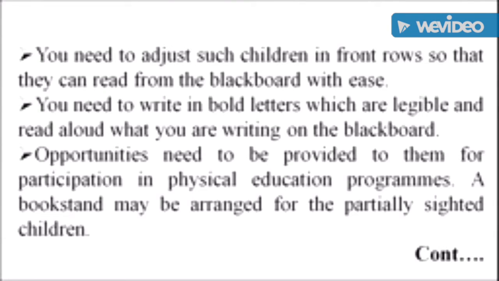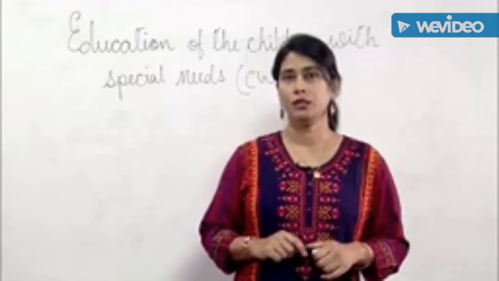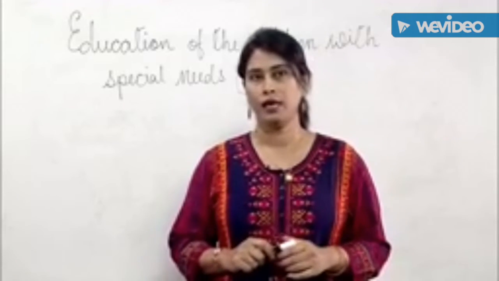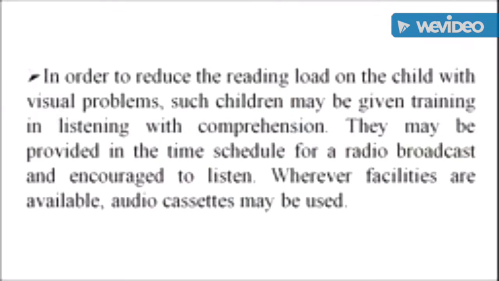A book stand may be arranged for the partially sighted children. In order to reduce the reading load of the child with visual problems, such children may be given training in listening with comprehension. They may be provided in the time schedule for a radio broadcast and encouraged to listen. Wherever facilities are available, audio cassettes may be used.